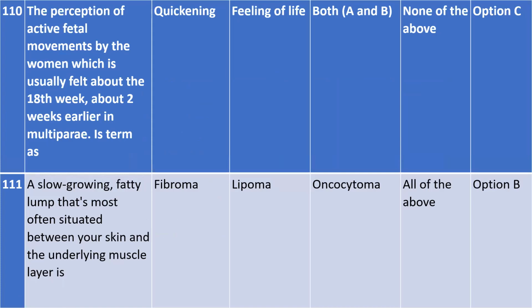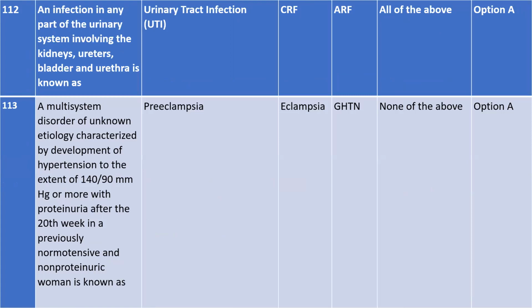Okay, so let us move fast. So next is: infections in any part of the urinary system involving the kidney, ureter, bladder, and the urethra is known as... the option is this, UTI, urinary tract infections. So this was the answer.